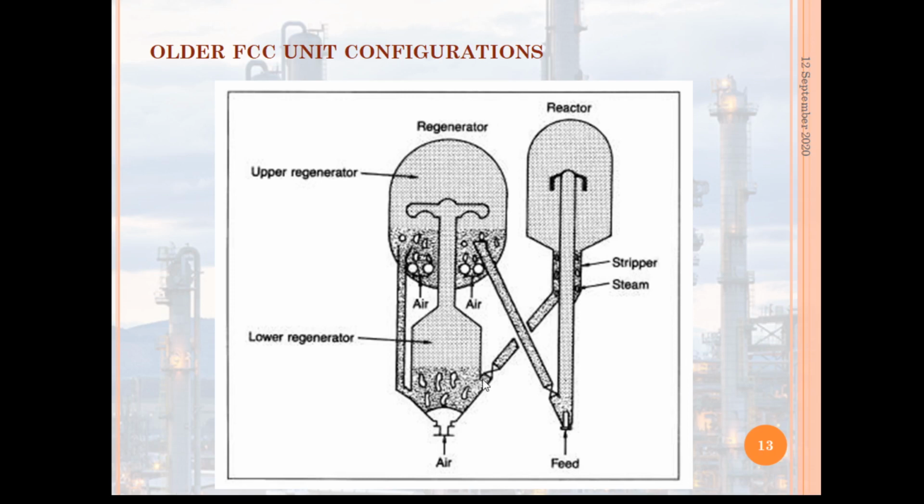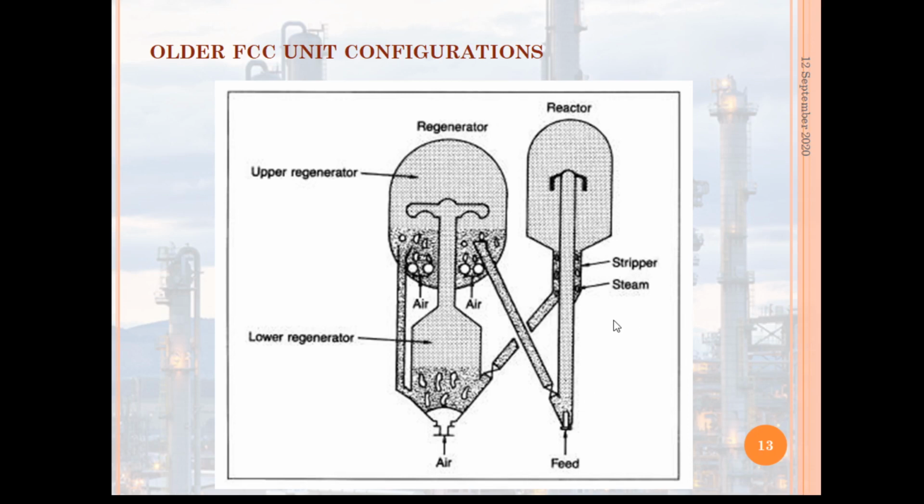From the lower regenerator, it is sent to the upper regenerator for regeneration. Then it is sent again to the reactor through this riser, where the main catalytic reaction is going on and where the discrete dense phase fluidized bed prevails in the reactor.